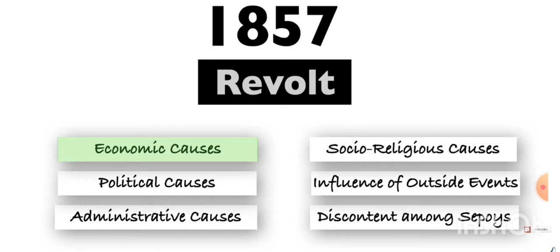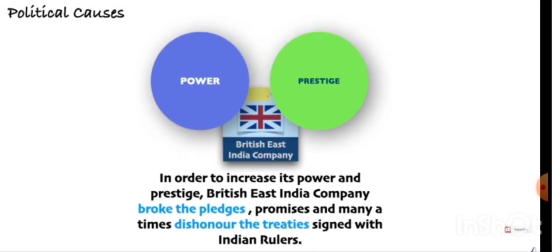So it was a passive anger in people of India that why people from outside India are trying to interfere a lot. So one of the main reasons of this revolt was economic causes.